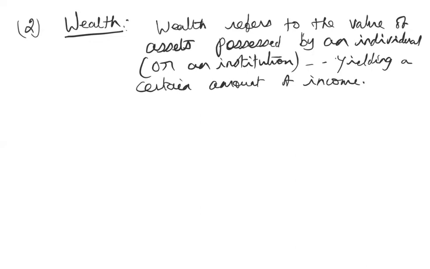This wealth can be in the form of a stock of assets.